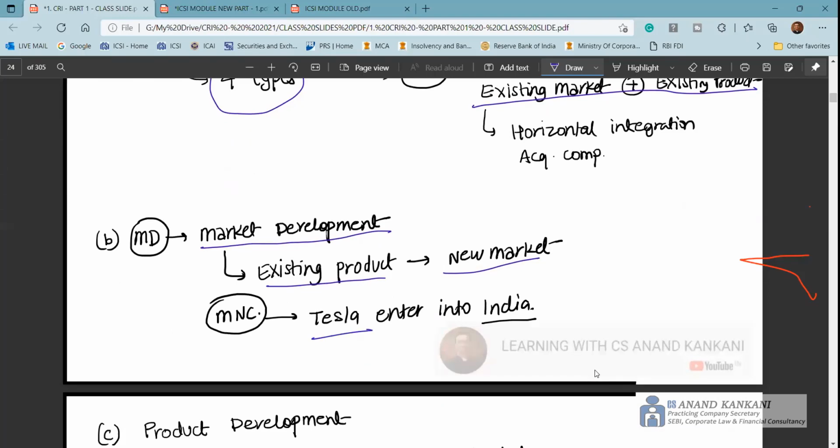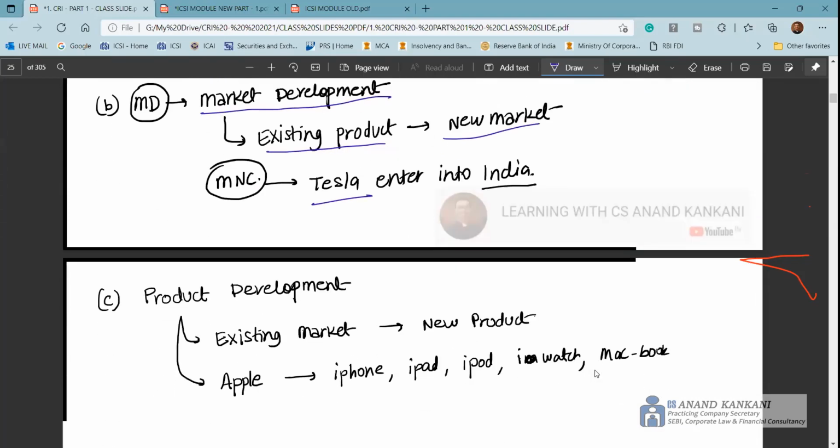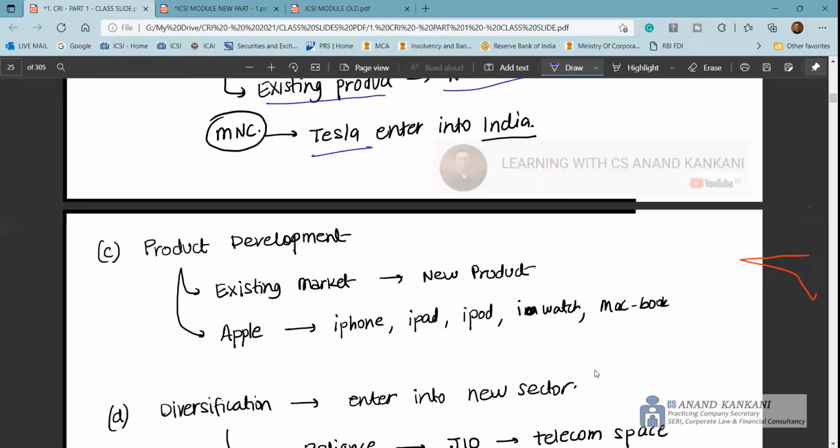Like Tesla entering India, that's a classic example of market development. And product development is when, in your existing market, you get new products, like what Apple does. I'm not talking about new versions of the iPhone, though you can also justify that as product development. Initially they had the iPod, then iWatch, MacBook, iPad, iPhone. So gradually they are getting new products in their existing market. That's your product development.